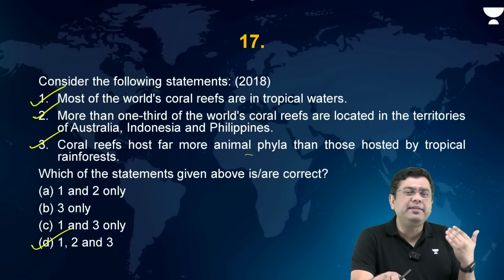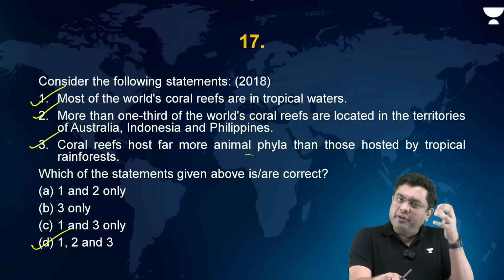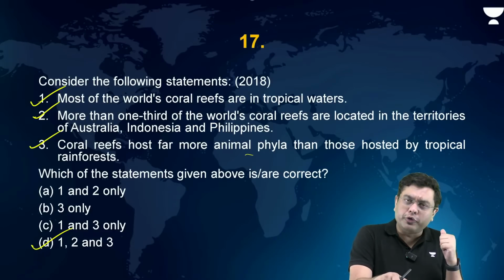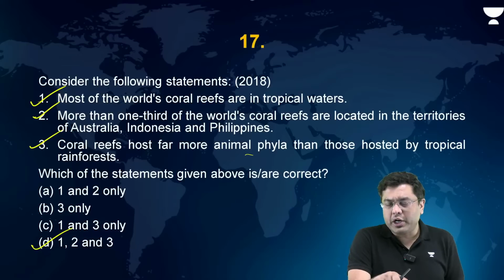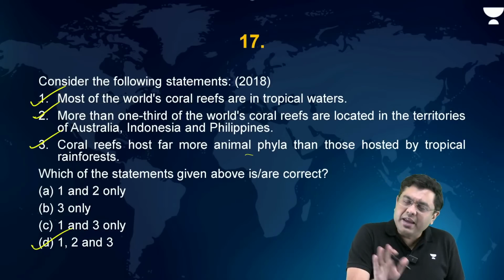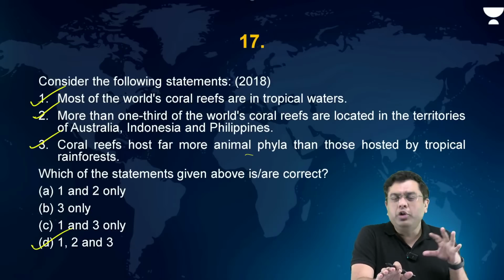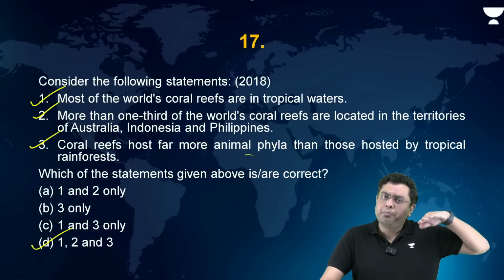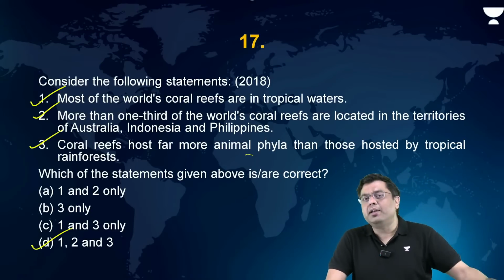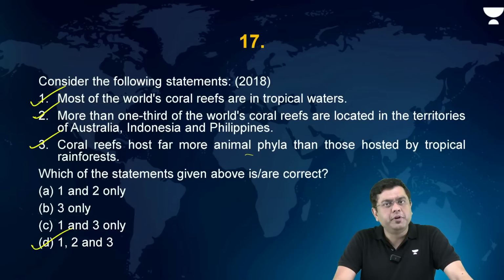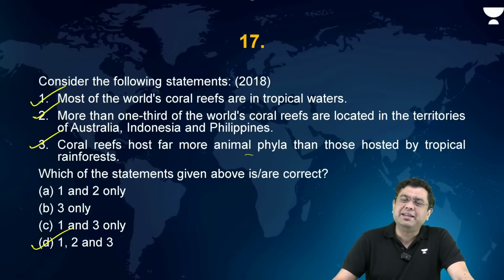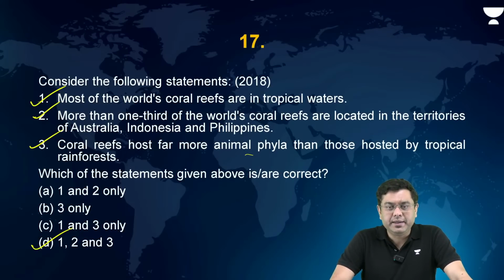The zooxanthellae carry out photosynthesis, whereby they take in carbon dioxide and produce oxygen, enriching the oxygen content in the ocean. Because of photosynthesis, they provide food and also carry out the protective mechanism where shelter is provided to a large number of species. So the correct answer in this case is going to be D.